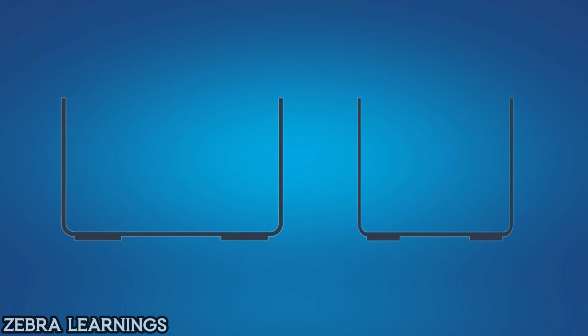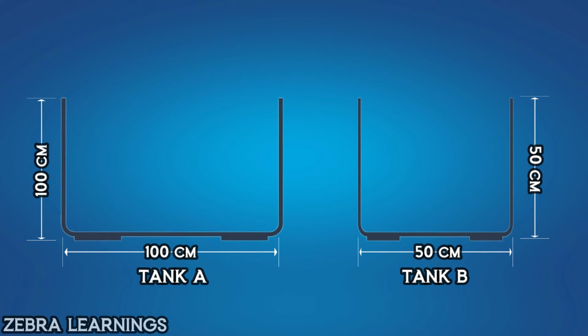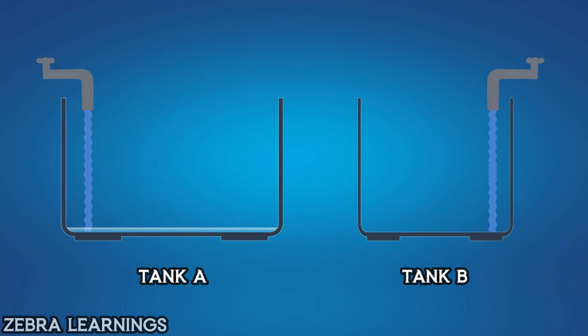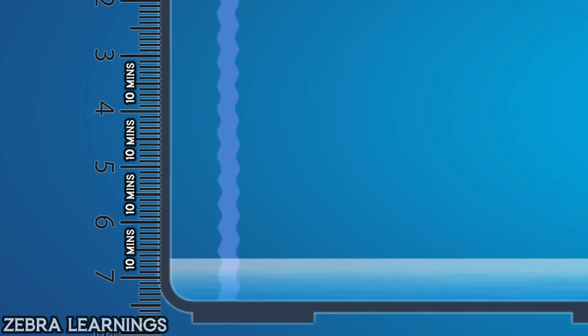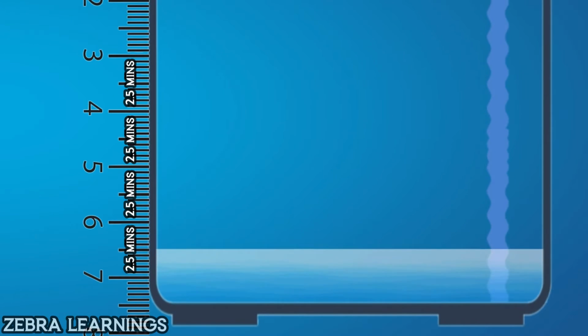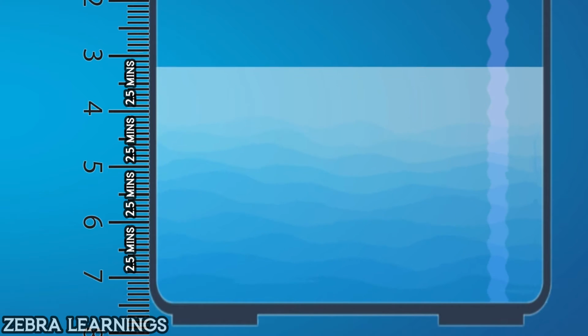Let's consider two water tanks, Tank A and Tank B. Tank A has a length, width, and height of 100 centimeters each, while Tank B has a length, width, and height of 50 centimeters each. Both Tank A and Tank B are filled with water at a rate of 1 liter per minute. In Tank A, for the water level to rise by 1 centimeter, it will take 10 minutes. But in Tank B, for the water level to rise by 1 centimeter, it will take only 2.5 minutes.